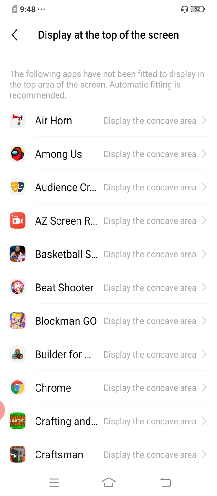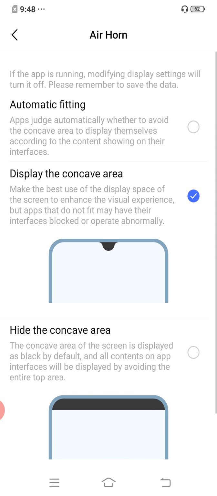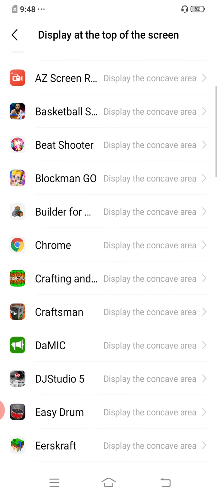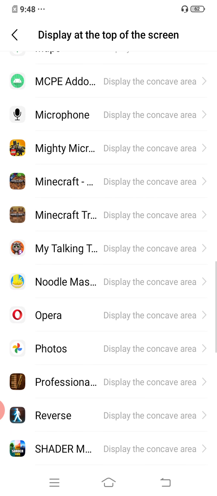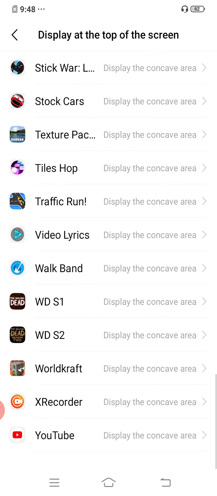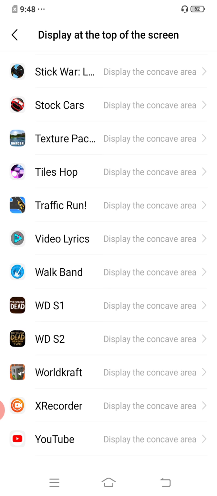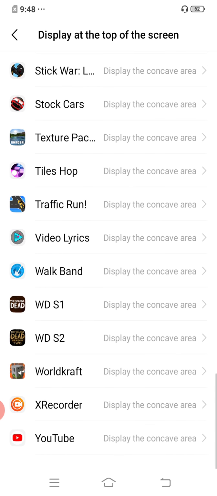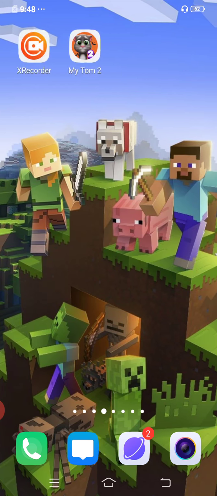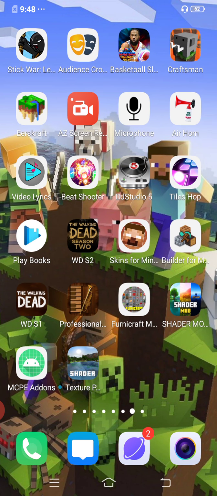So before you exit, you need to press the display, the concave area. Press the check one, and all of your games will be new. Then, so yeah, let's check it.